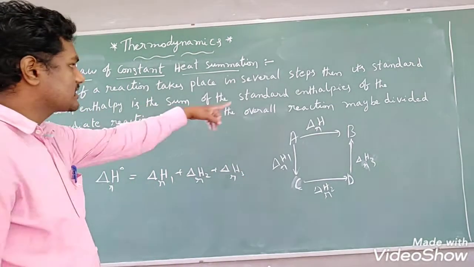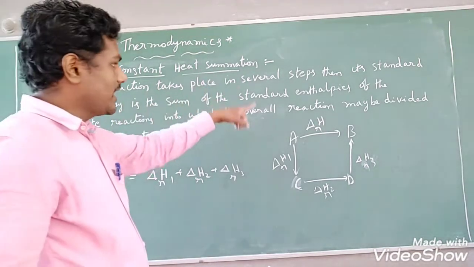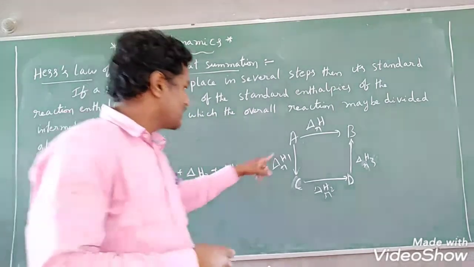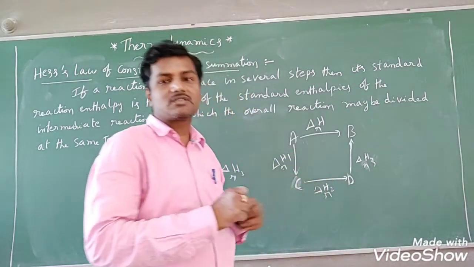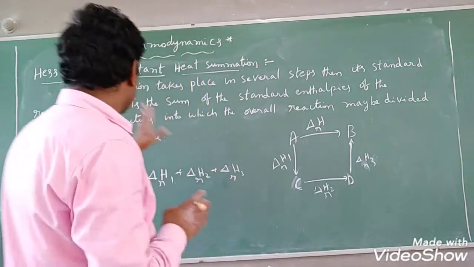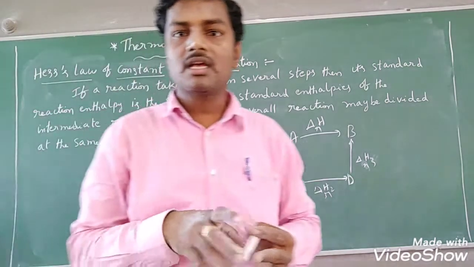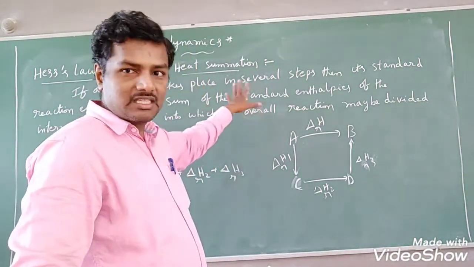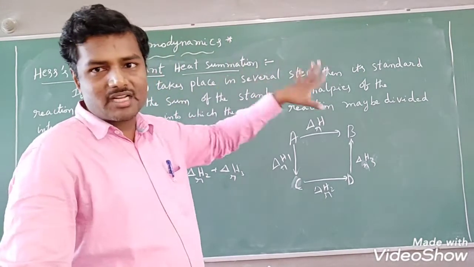See that the sum of the standard enthalpies of the intermediate reactions into which the overall reaction may be divided, at the same temperature. This means the reaction, even in several steps, whatever the reaction mechanism is, we have to maintain at the same temperature only, students. So this is the overall definition of Hess law of constant summation. The first definition is better than the second definition. The first definition is very easy. This is the same thing only, but here we have discussed only the several steps.